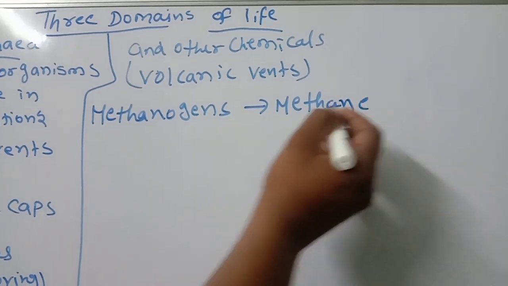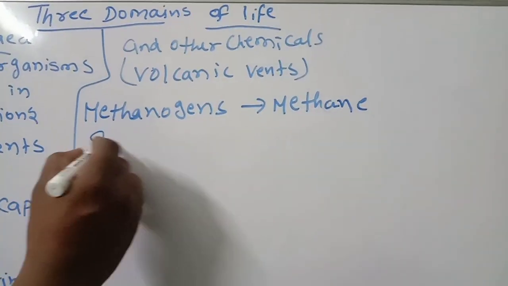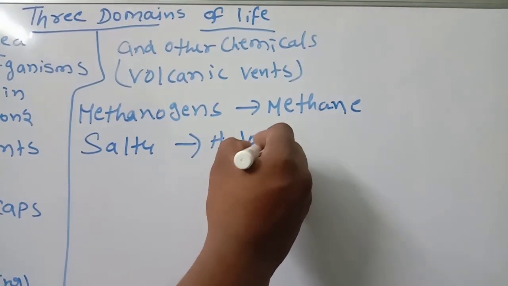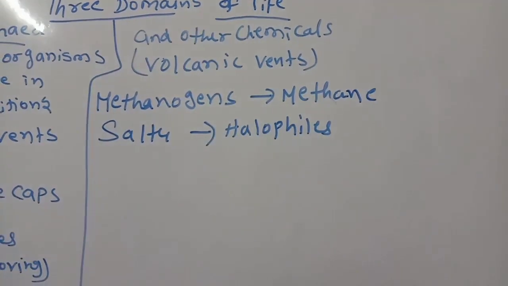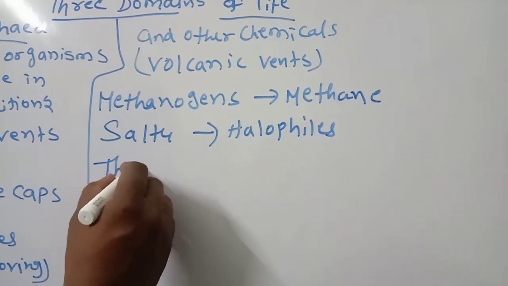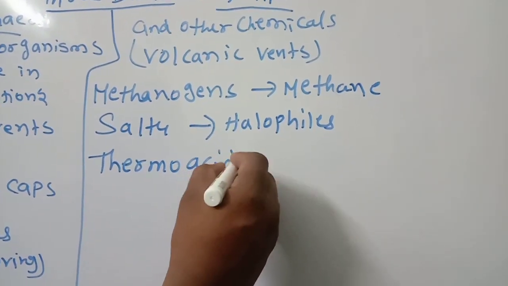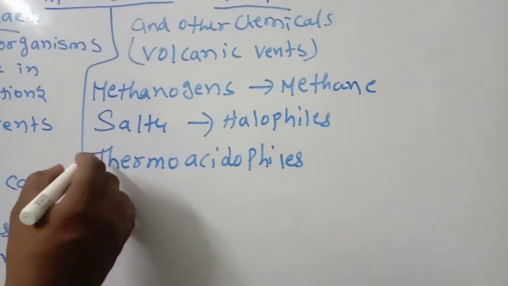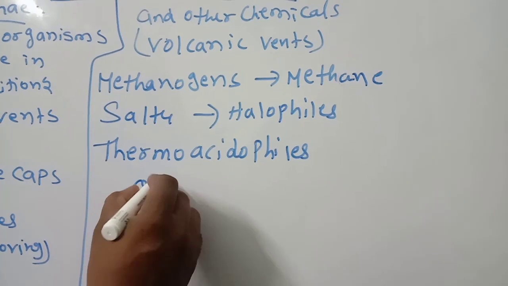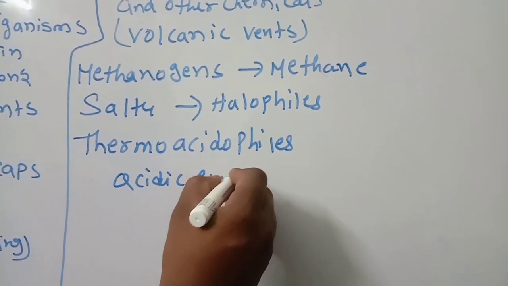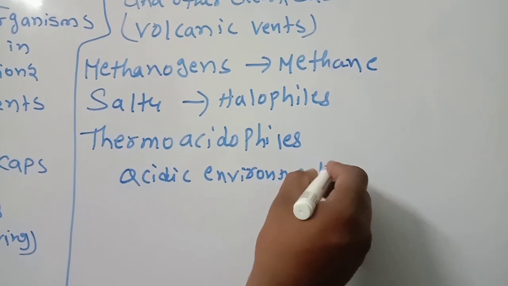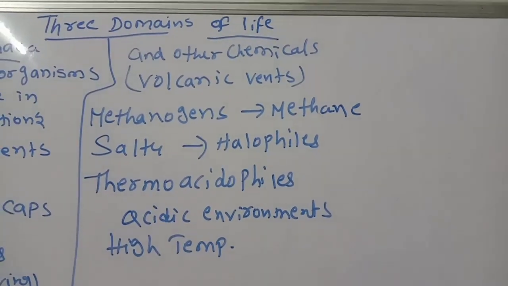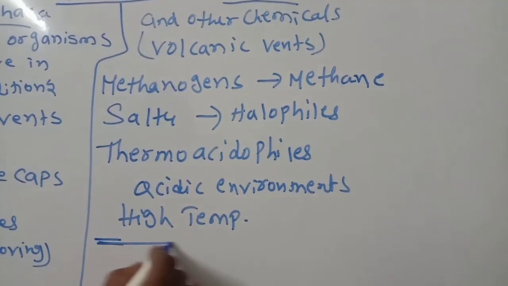Another important one, some salty conditions, they will be called halophiles, and thermoacidophiles. So acidic environments and high temperatures, they can survive. So this is about domain Archaea.